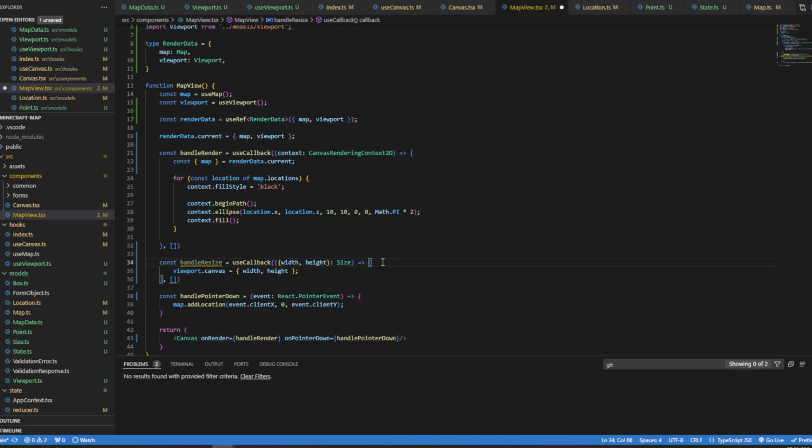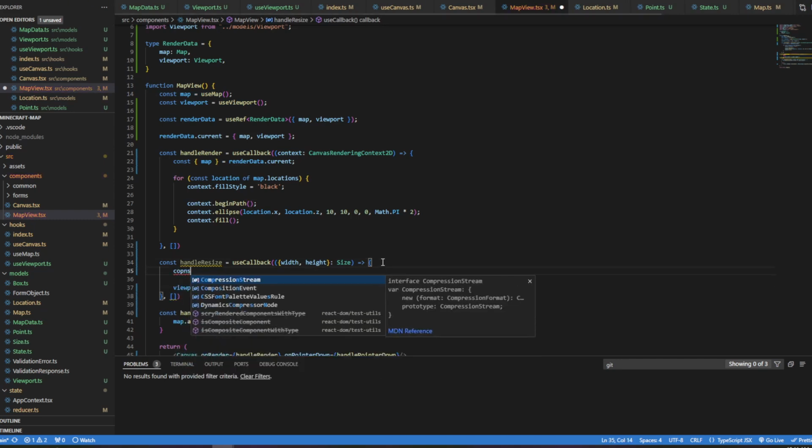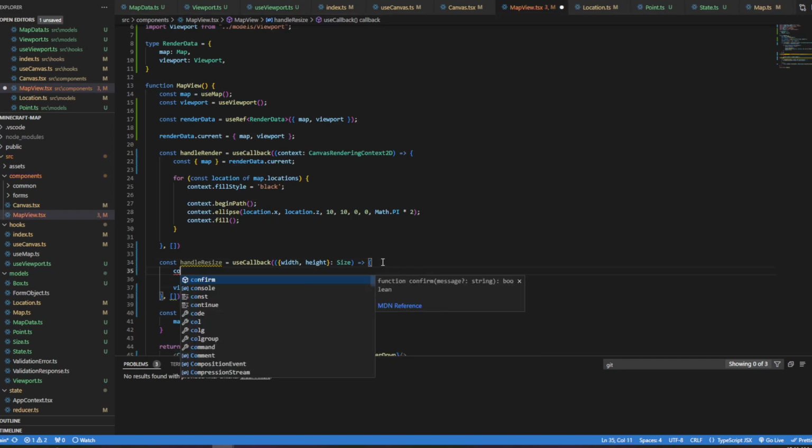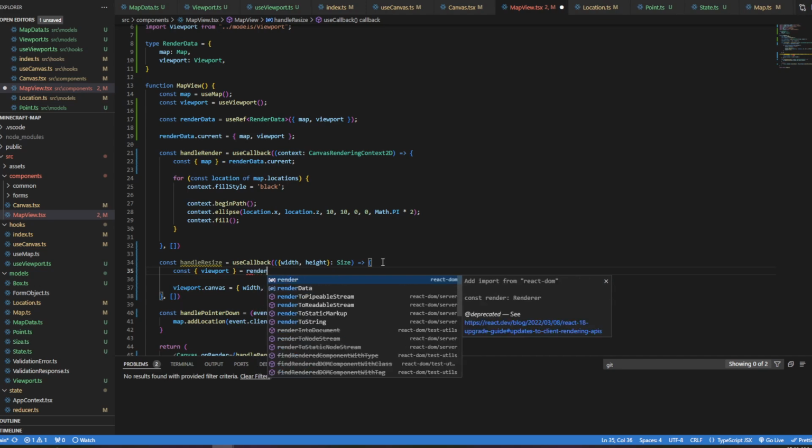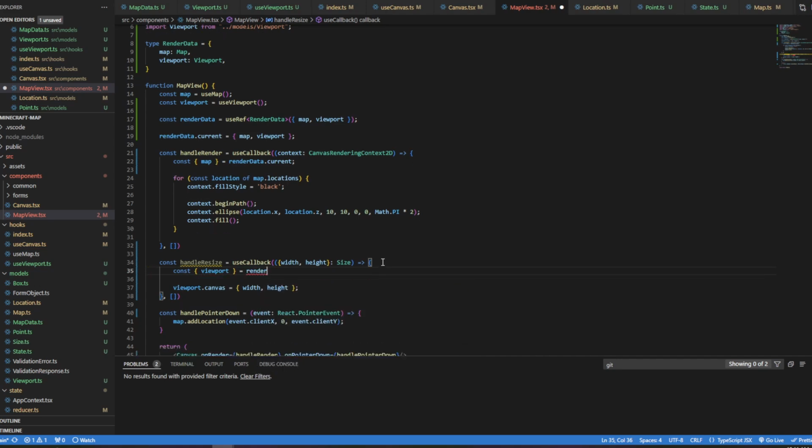And so I'm going to do the same thing here. I'm going to say const viewport equals render data.current. Come on, give me render data.current. And it's not asking me to put anything in the dependencies list, because this is a ref and it sits outside this render cycle.